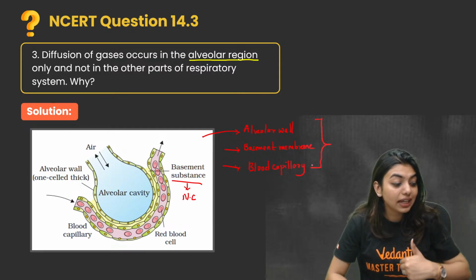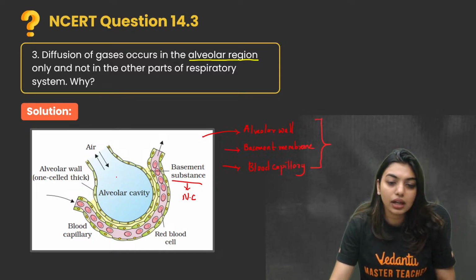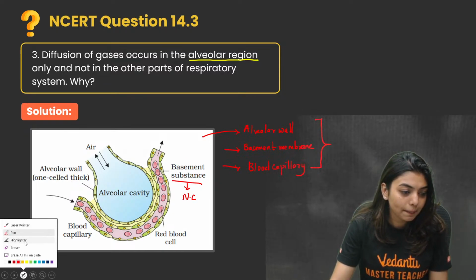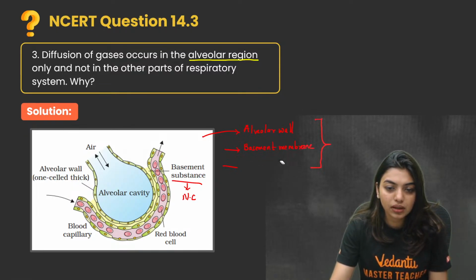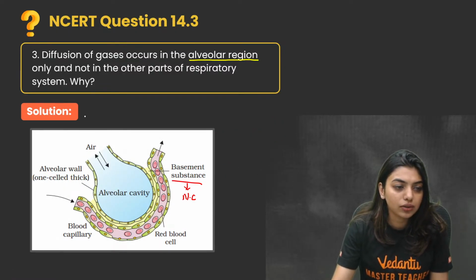Why? Because they have the ability. Is it not visible, students? Red is not visible? I think I should use yellow itself. Okay, one second. Yellow or white I'll be using.